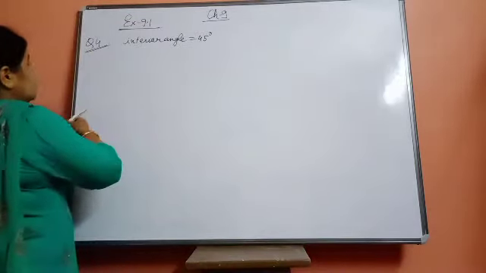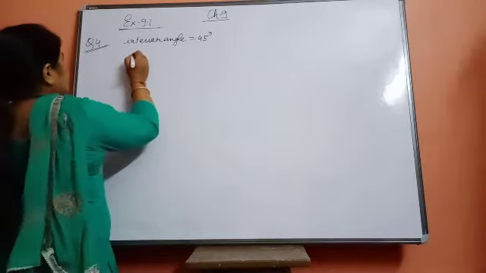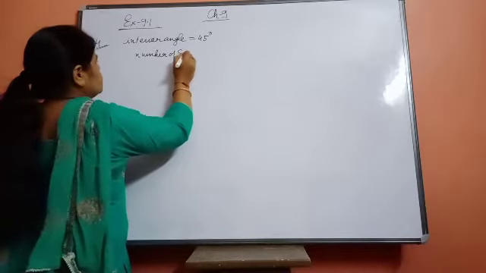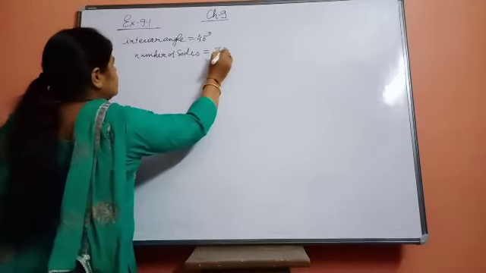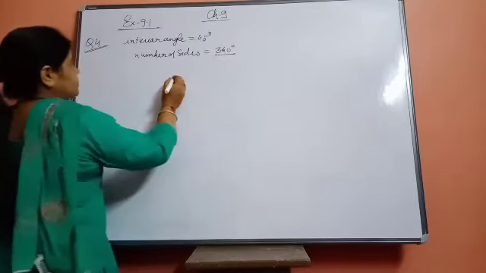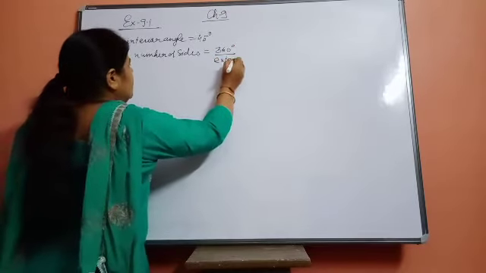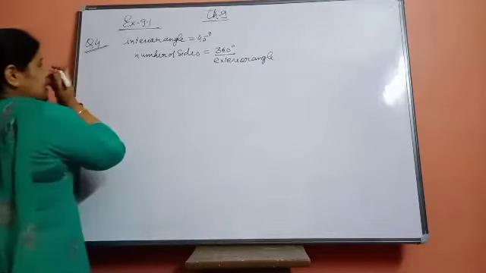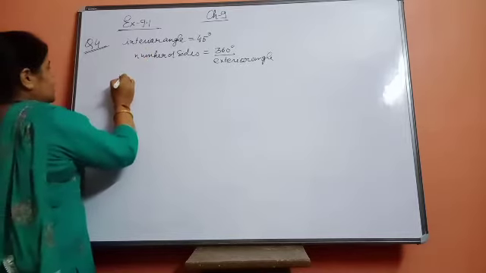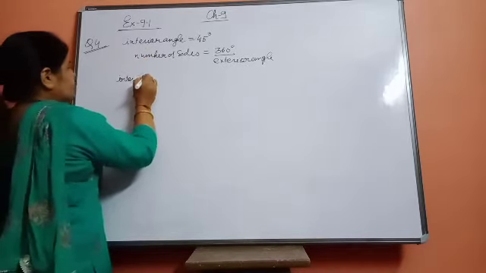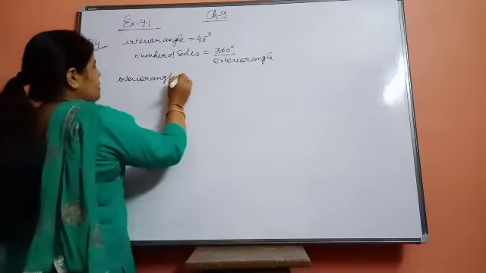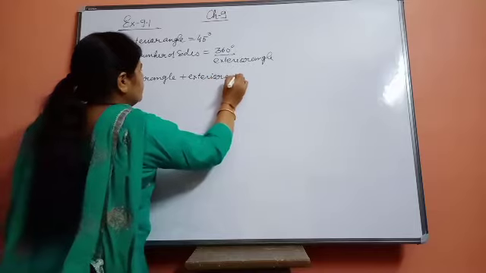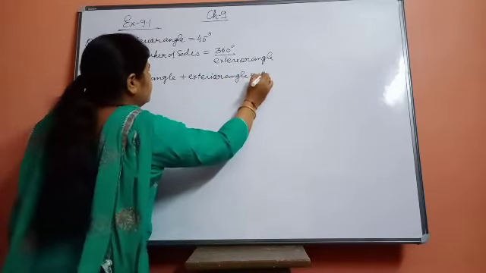What is the formula for the polygon? You know that the number of sides is equal to 360 upon the exterior angle. This was the formula I taught you. Here we are given an interior angle. One more thing I taught you: interior angle plus exterior angle will always be equal to 180 degrees.